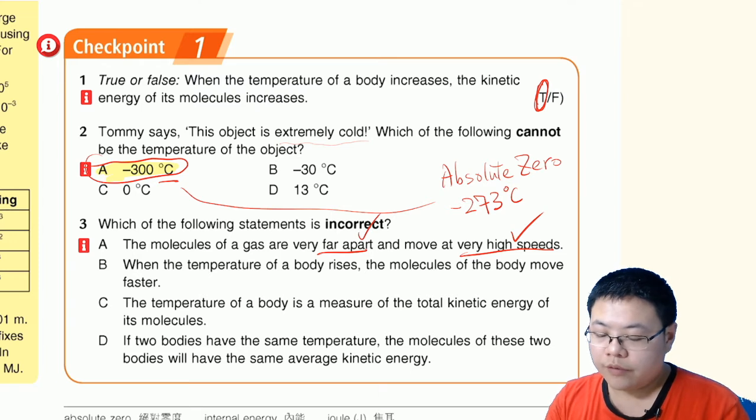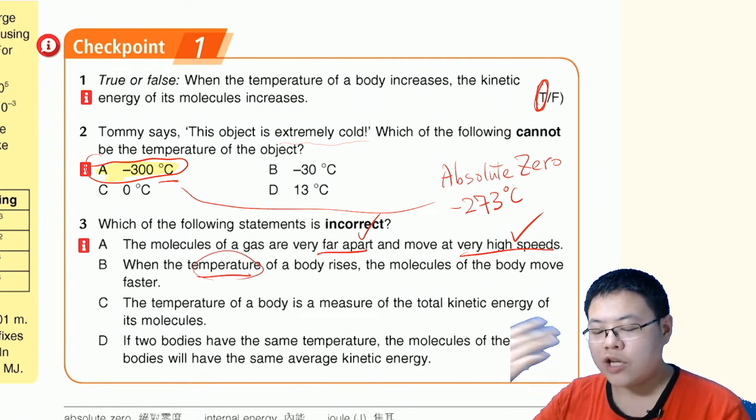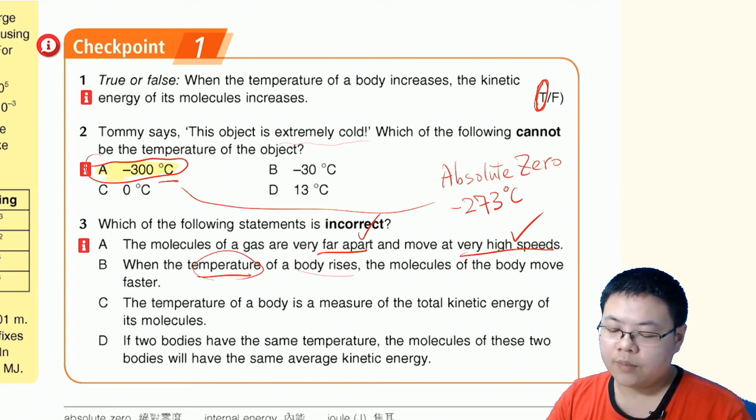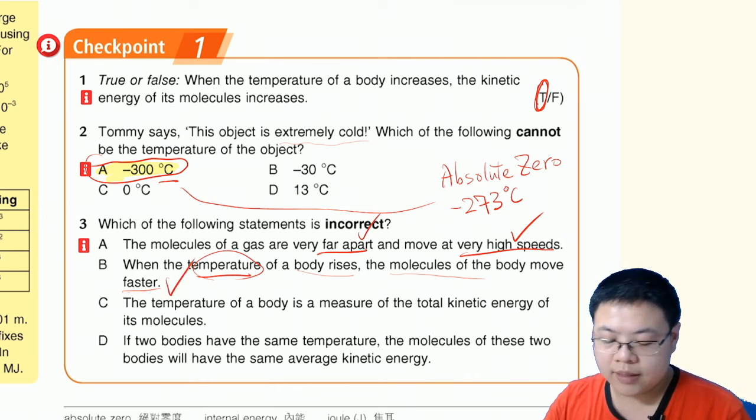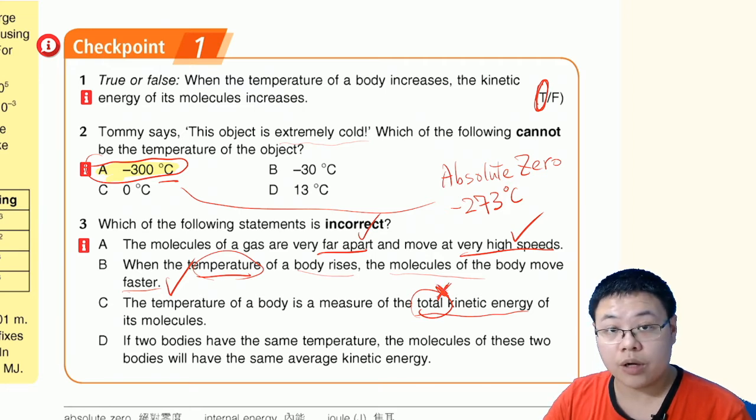And when the temperature of the body rises, the molecules of the body move faster. Is that correct? Yes, this is also correct, because temperature is the measurement of average kinetic energy. So when the temperature increases, the movement speed also increases. This is also correct. And then C, the temperature of a body is a measure of total kinetic energy. This is not correct, because total kinetic energy is not the temperature. Temperature is the average kinetic energy.